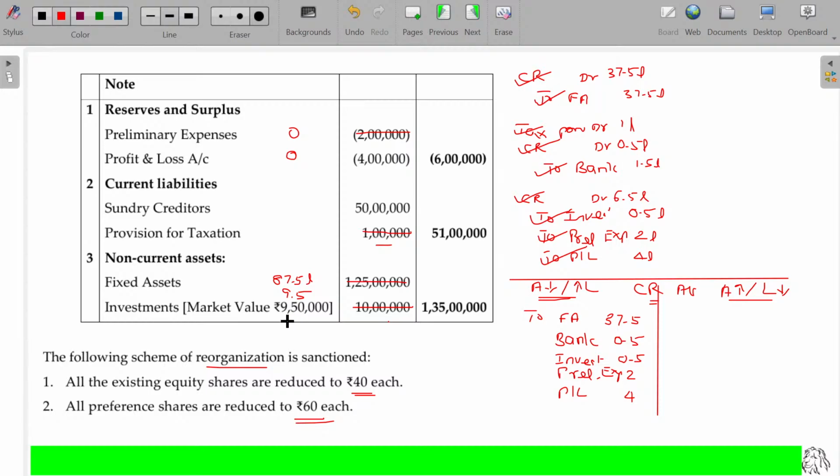It becomes 0. Is that clear? Now, provision for taxation also 0. Schedule number 1 is totally 0. Schedule number 3, here 87.5 plus 9.5, how much? 98 lakhs, I think. Is that okay?